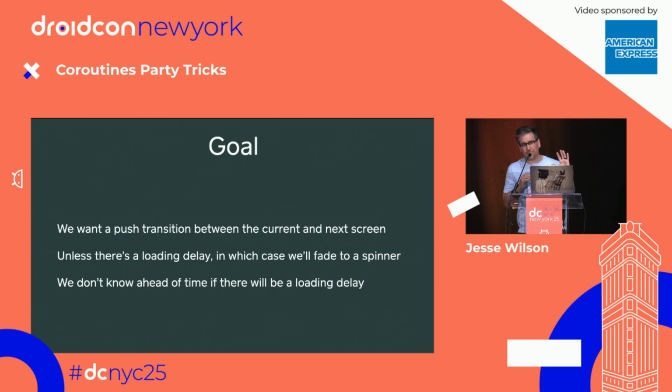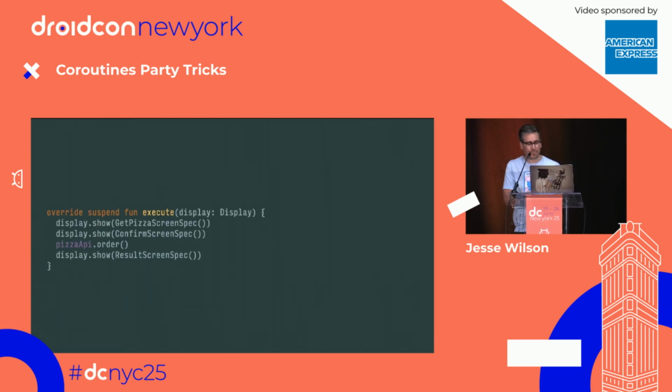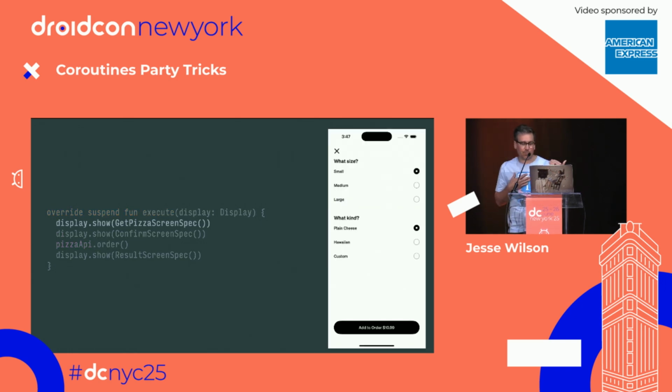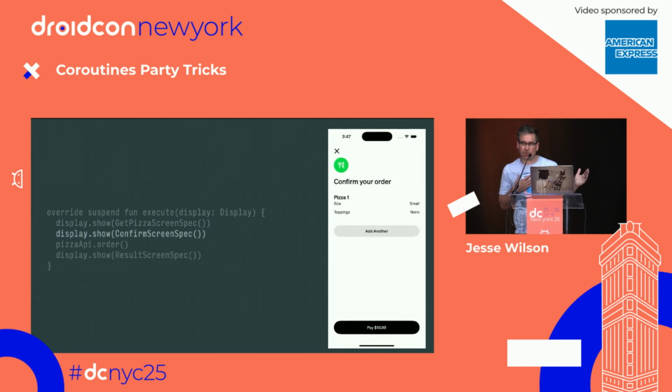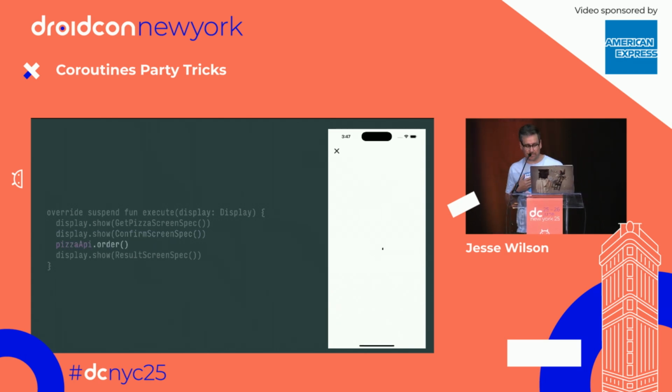So if in my demo you saw that I showed a spinner when we were calling the server, what if I want to do a different transition when instead of showing a screen, we're doing a network call? So in this case, I've got a simplified version. We're going to do 4 shows in sequence, and I want to make it so that when I go from screen to screen, it's just a push transition left to right. But when I go from screen to spinner, it's going to fade to the spinner, and then when that spinner finally completes, we'll finally do the push.